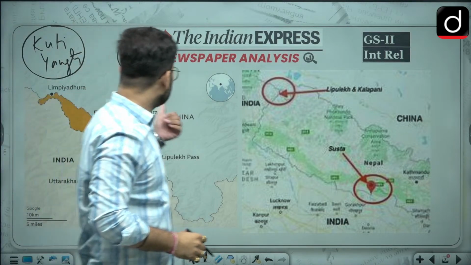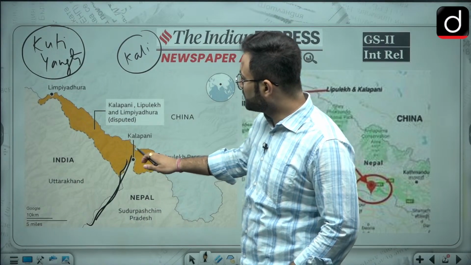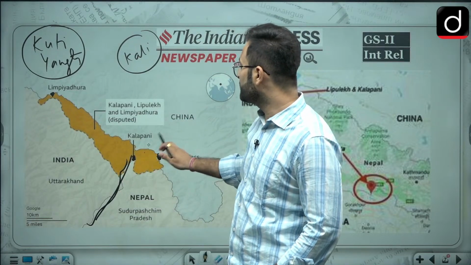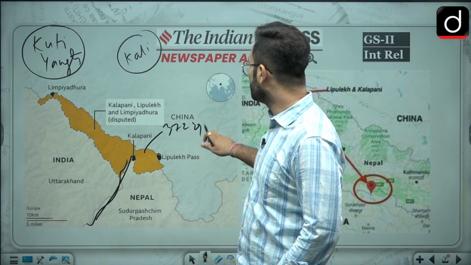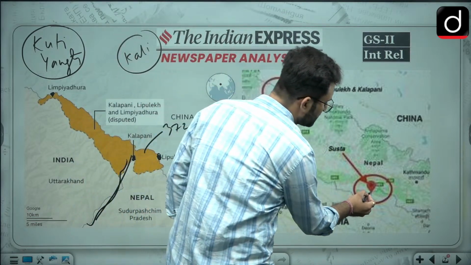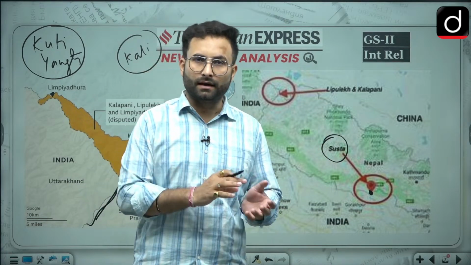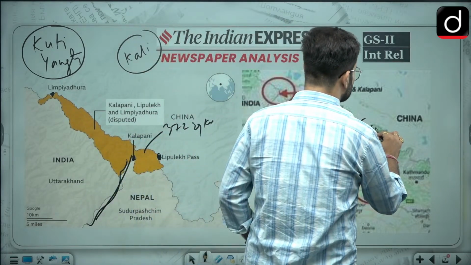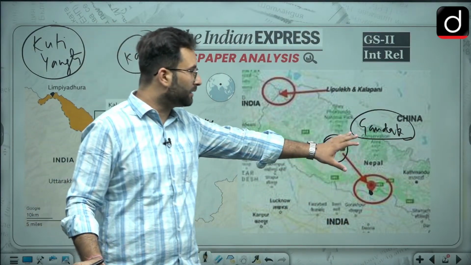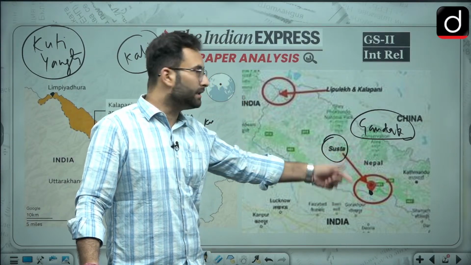Okay, now Kalapani, Limpiadhura and Lipulekh. Here you can see this is the Lipulekh pass, then this is the Kalapani area, and this is Limpiadhura. Okay, and this is the stretch of 372 square kilometers which is contested. Other than that, there is one part in Bihar, that is Susta. Susta is also a river, which is a tributary of the Gandak river. So please remember that, that is Gandak. Because of the river course of the Gandak, that particular issue has arisen. That issue is old, but relatively a new issue.